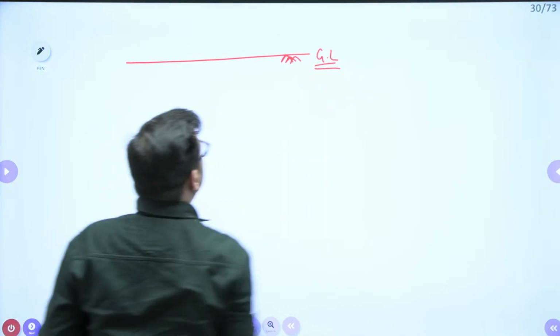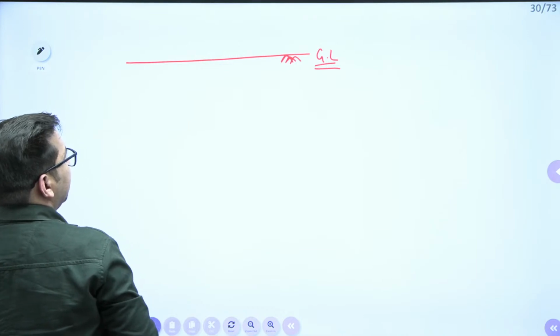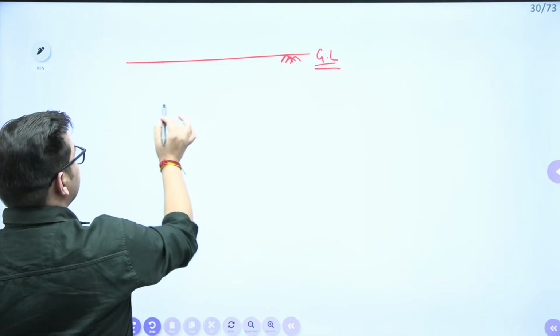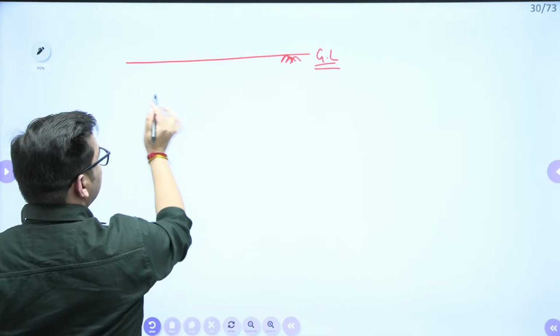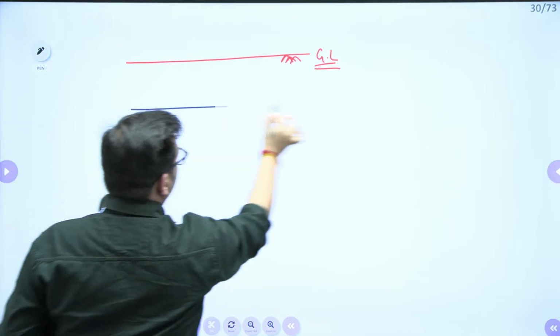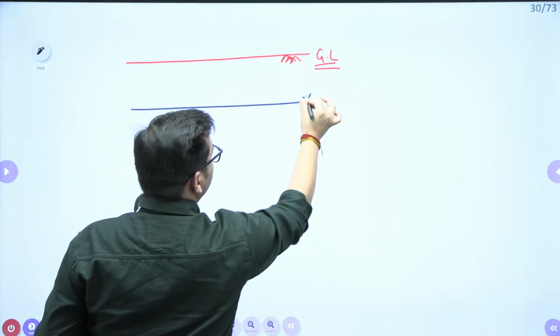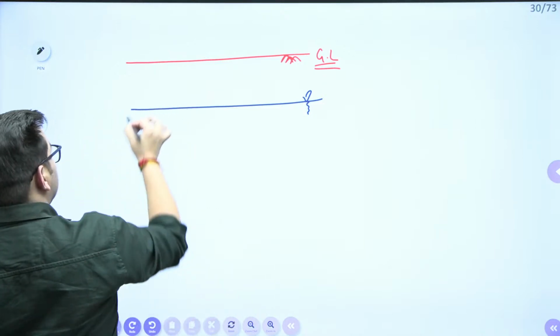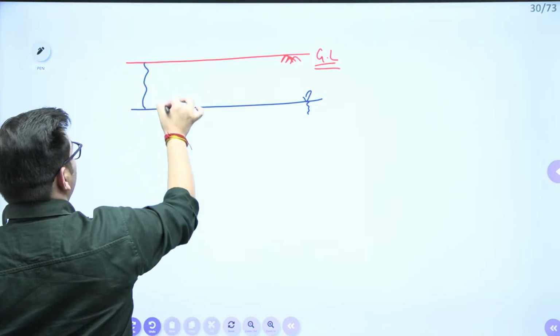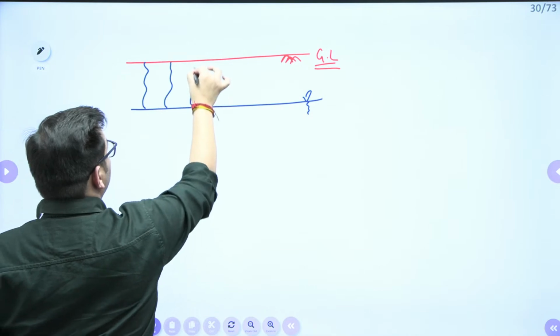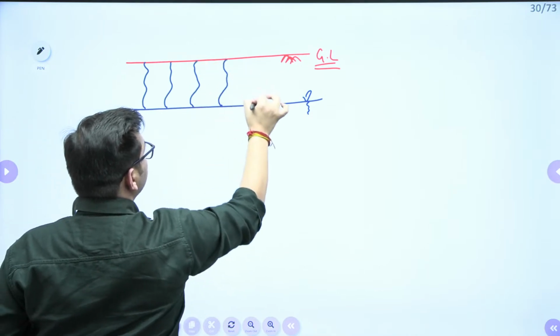We are just going to see quickly whatever we have studied in the last 6 or 7 months. Let's suppose this is your ground level and this is your water table. Let's suppose this particular soil gets saturated due to capillarity.